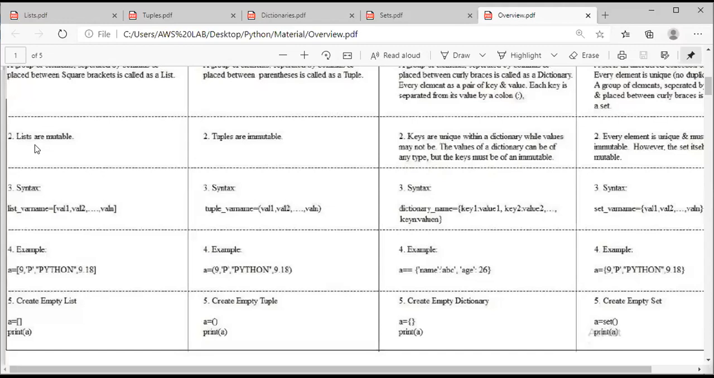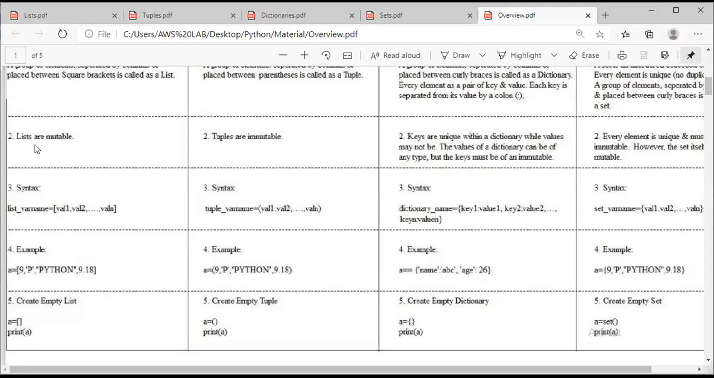Last one, coming to the sets. Every element in a set is unique. Already I told you that a set will not encourage duplicate elements. Even if a user gives duplicate elements, it does not give us any sort of syntax error. It simply ignores those elements. So every element is unique and must be immutable.